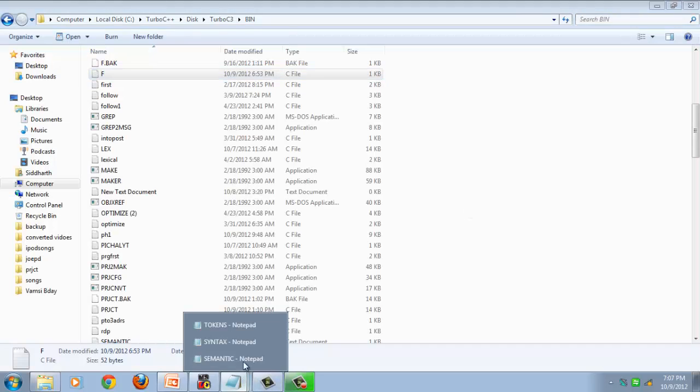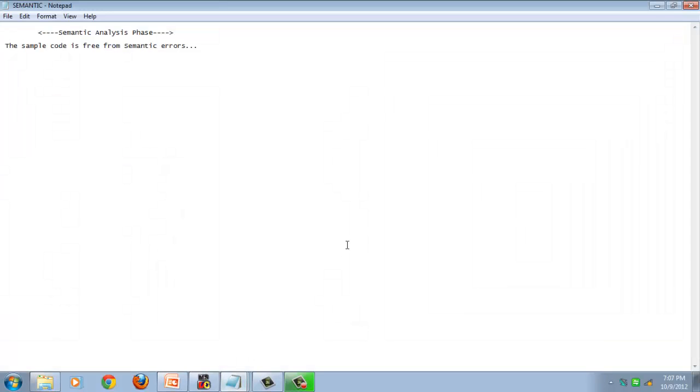Now let us look at the output of the semantic phase. It shows that the sample code is free from semantic errors.